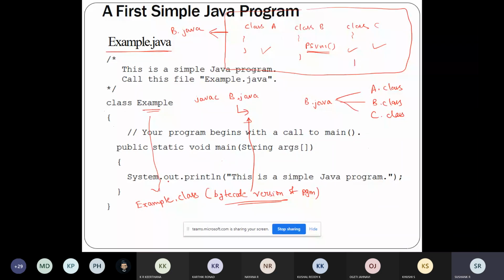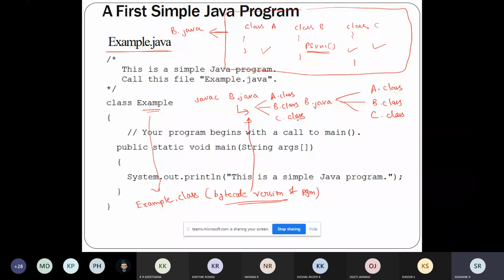But in this program b.java, how many classes are there in this file? Three. So you will get three class files: A.class, B.class, C.class. If it contains four classes, you'll get four class files whenever this command is executed.